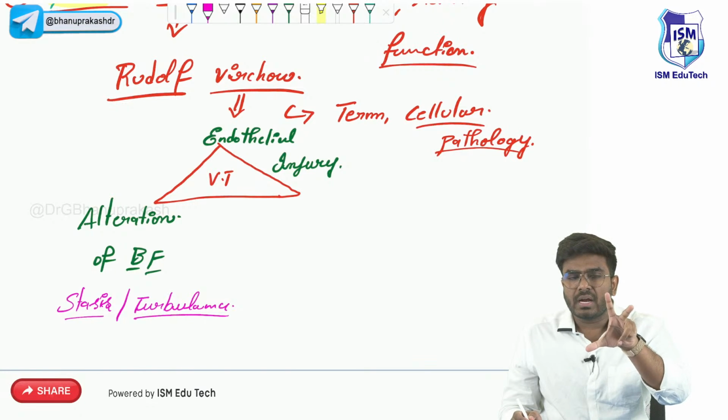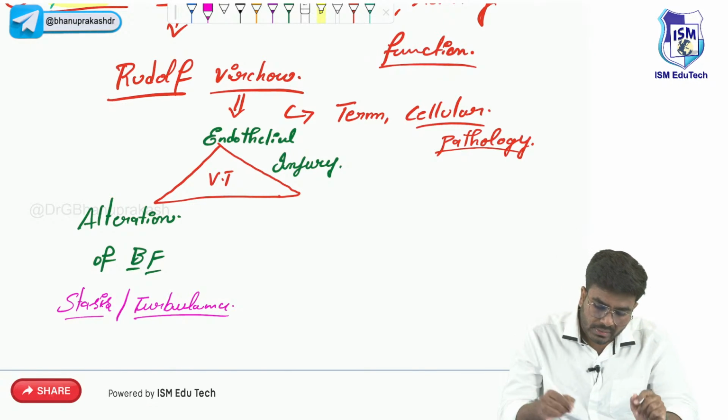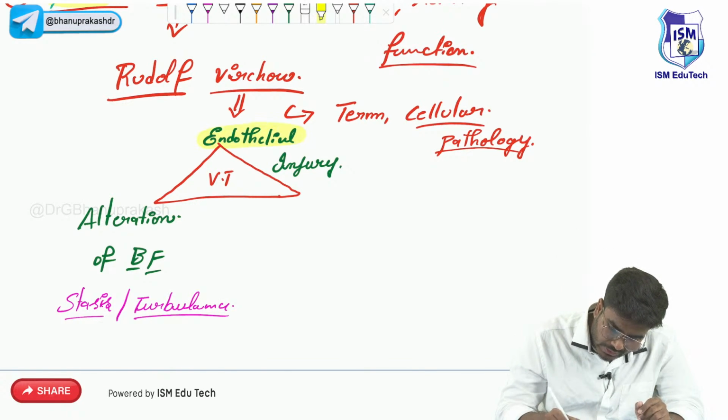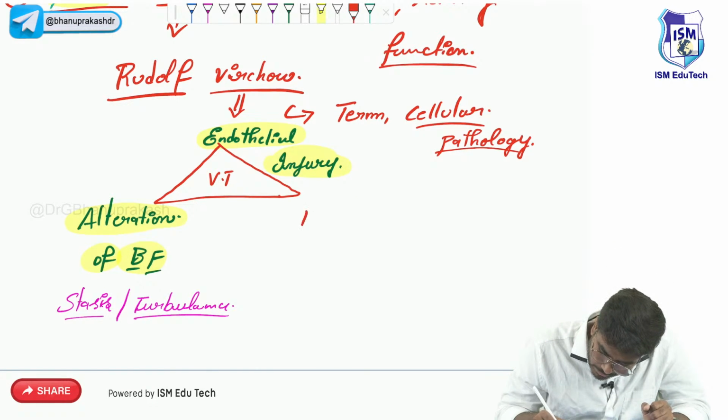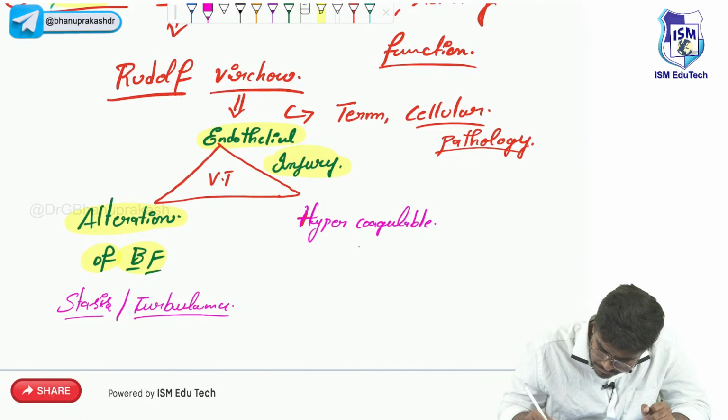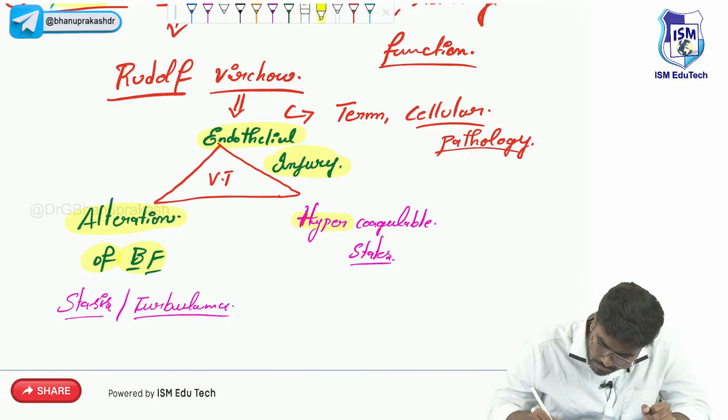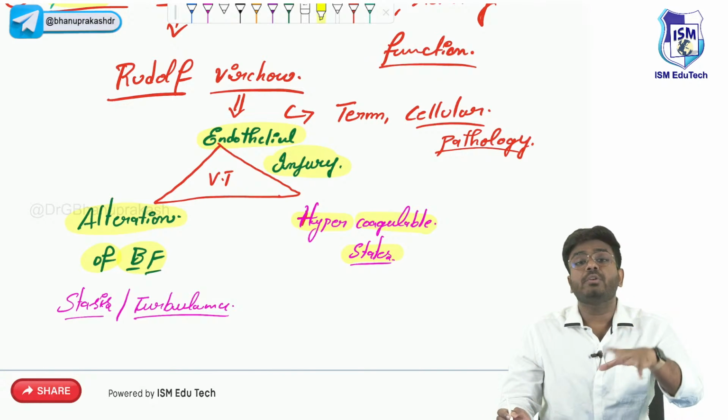Now, this Virchow triad consists of three things. What are they? First thing is endothelial injury, alteration of blood flow, stasis and turbulence, and the last one, hypercoagulable states. Now you will ask me, sir, what exactly is this Virchow triad trying to explain to us?